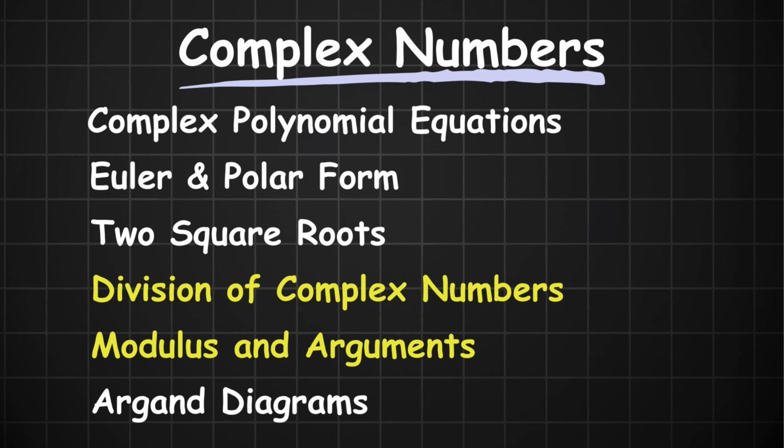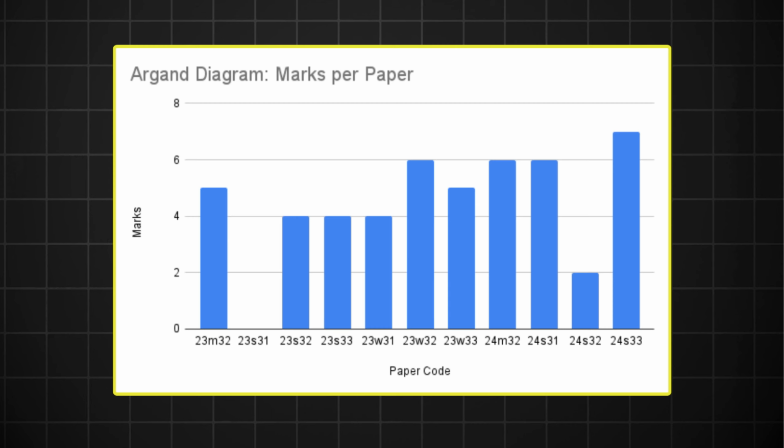Division of complex numbers and modulus and arguments rarely come in isolation. There are more features or techniques that you have to apply to the larger concepts in complex polynomial equations and Argand diagrams. And these are the 2 questions that I expect to show up in October. The Argand diagram is the most common question in all of Pure 3, so you can be sure it's coming.